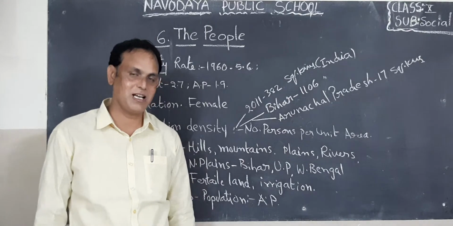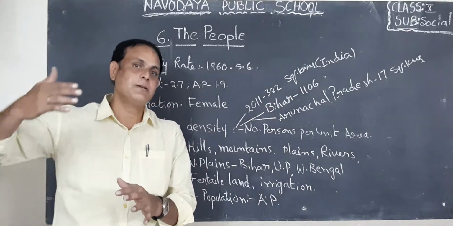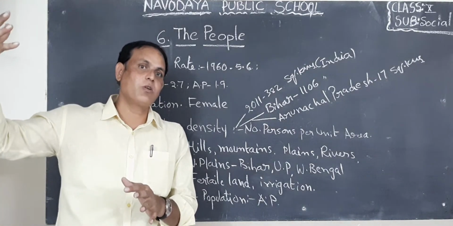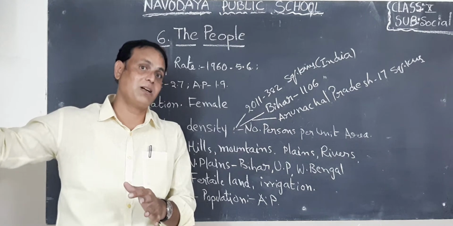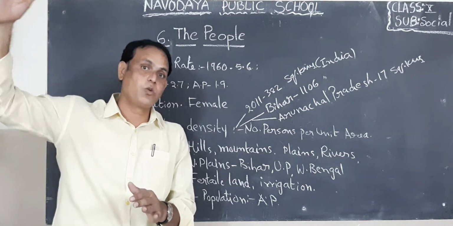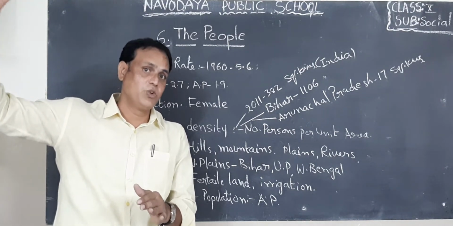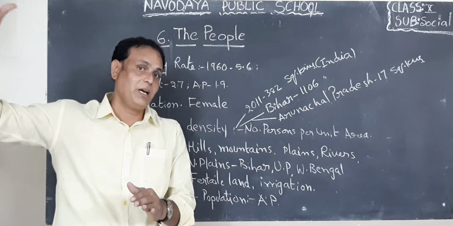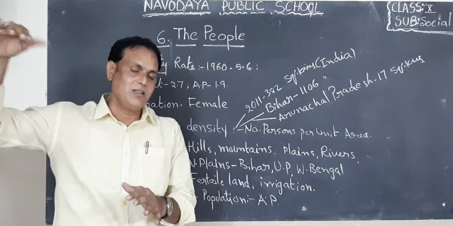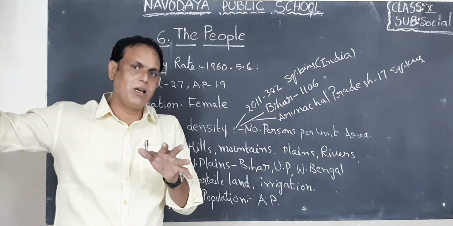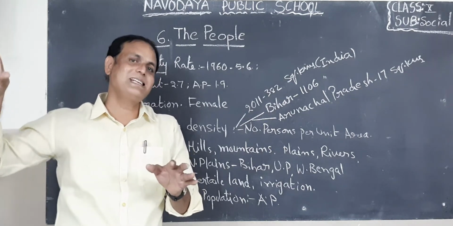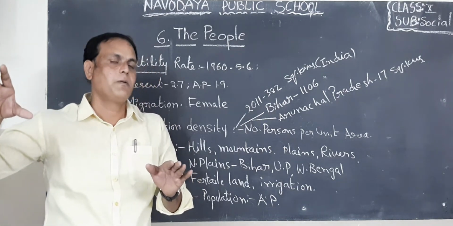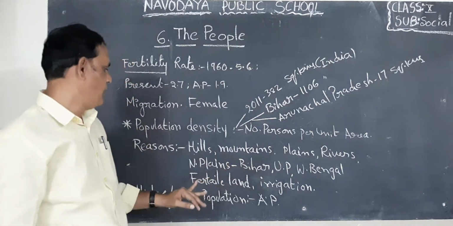Okay, children. But what about the contrast? What about the population and environment condition in Nagaland, Manipur, Mizoram, Arunachal Pradesh, Meghalaya, Sikkim, etc.? They are all hilly areas or mountain regions. So that is why the population is low.